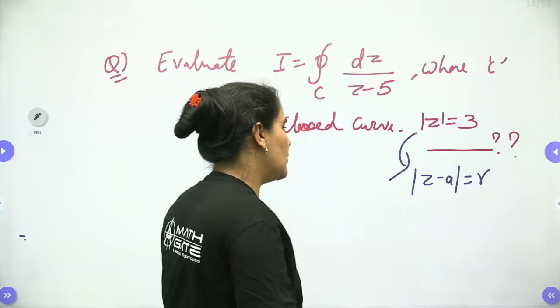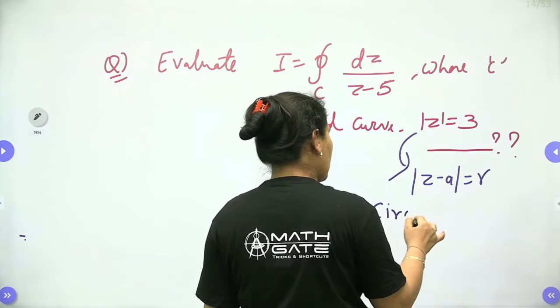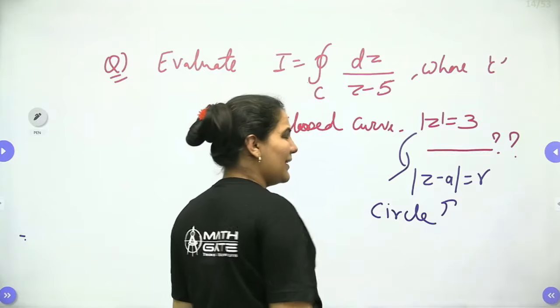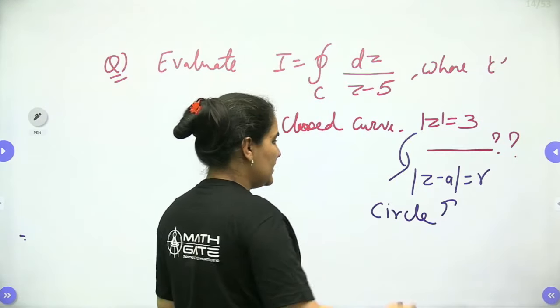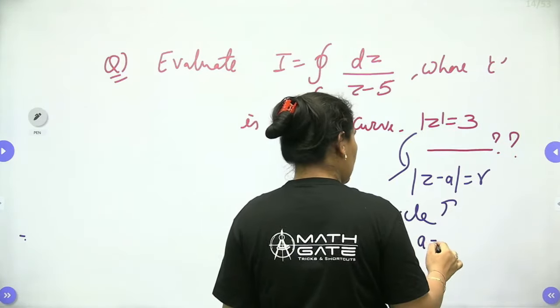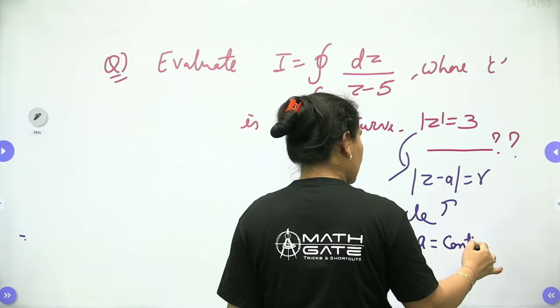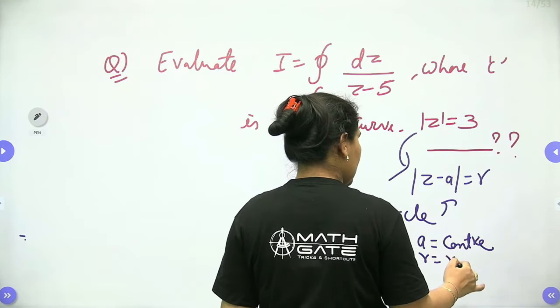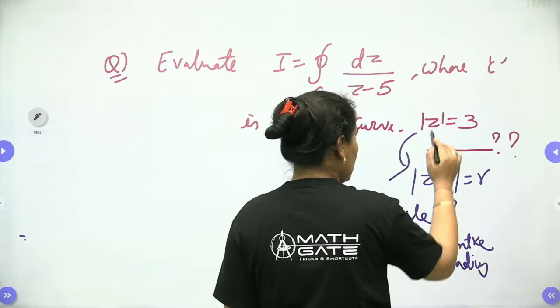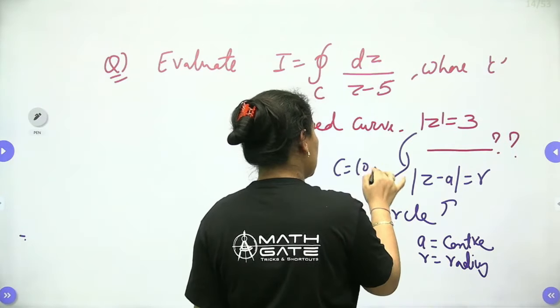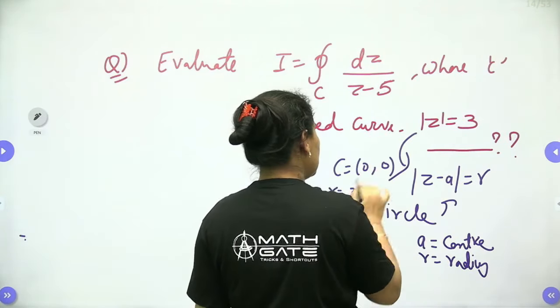We know that the equation of a circle is mod of (z minus a) is equal to r always, where a is the center of the circle and r is the radius. We know very well. So here you can say the center is 0, 0, and the radius is equal to 3.